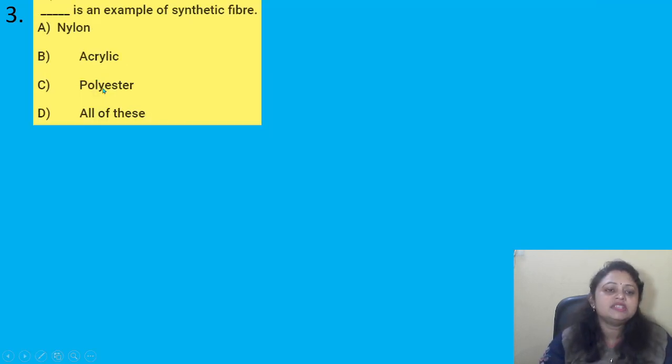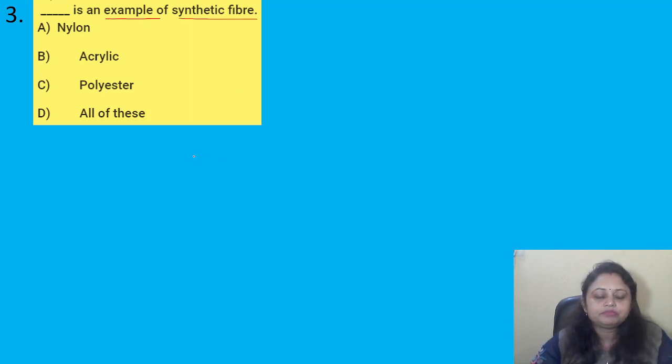Coming to the next question. Dash is an example of synthetic fiber. Options are A. Nylon, B. Acrylic, C. Polyester, D. All of these. So we have to find out which of the following is an example of a synthetic fiber. So do you know what synthetic fibers are?